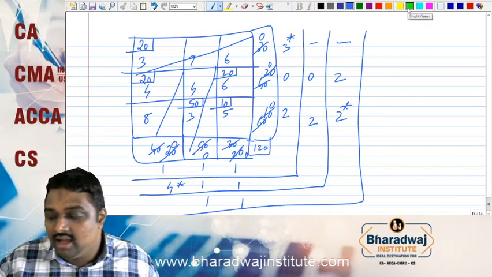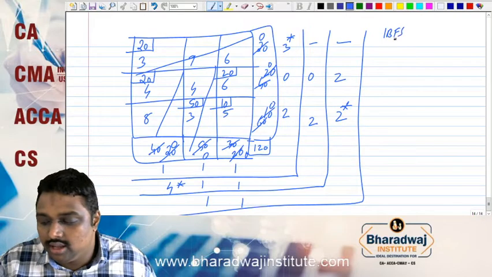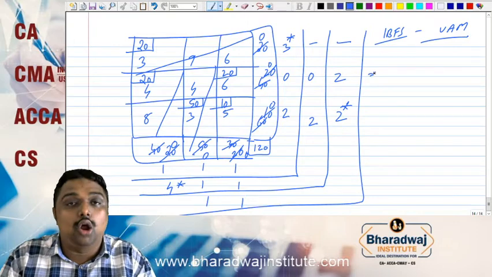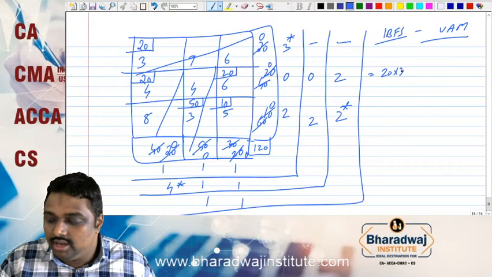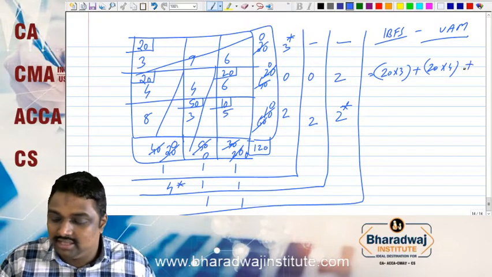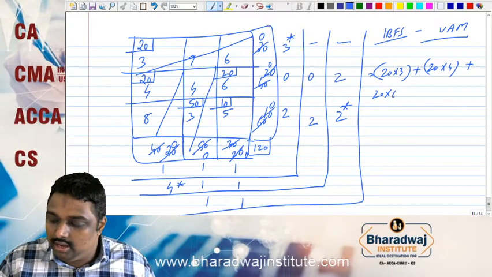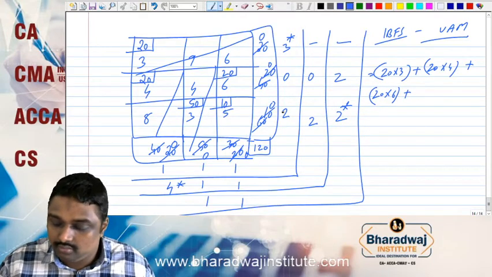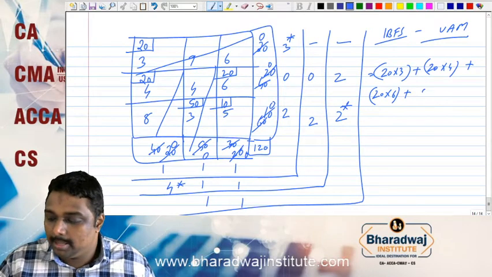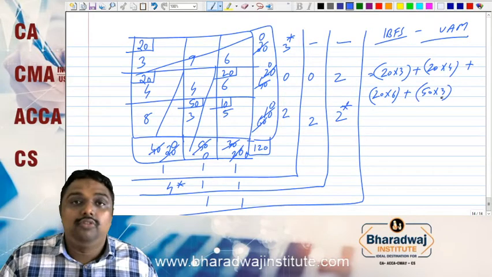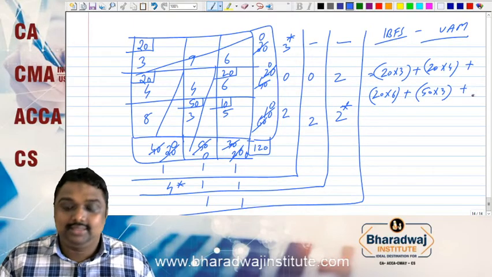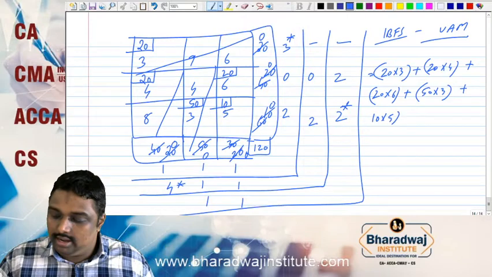So what will be the IBFS cost as per Vogel's approximation method? You can do it in your own time. That is 20 into 3 plus 20 into 4 plus 20 into 6 plus 50 into 3 plus 10 into 5.